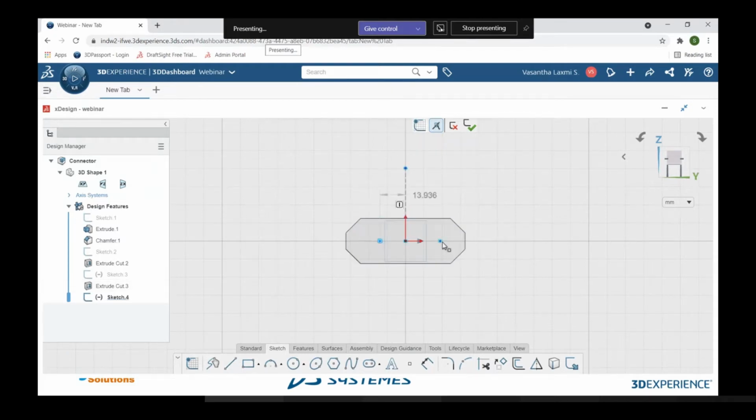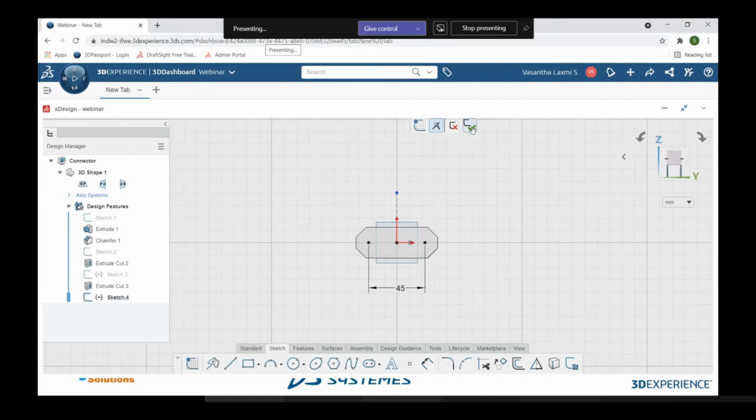So I'm again selecting the two points along with the reference line so that I can give the symmetric relation between them. Like this, these two points I have selected, and along with this center line, so that I can give the symmetric relation between them. And with the help of smart sketch dimension, I can give the dimension as 45 mm, so that each of the points will be 22.5 from the center line. Okay, and again I'm giving the horizontal relation between these points and the origin, so that whatever holes I add will be horizontal to the origin.